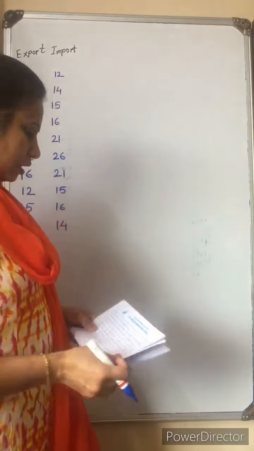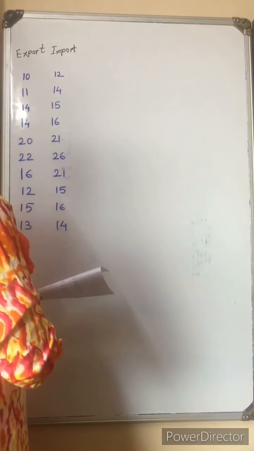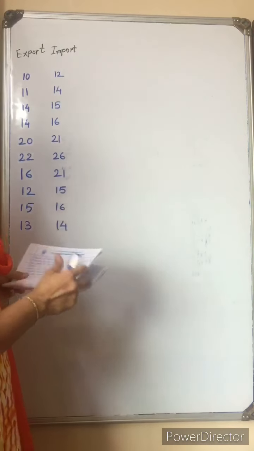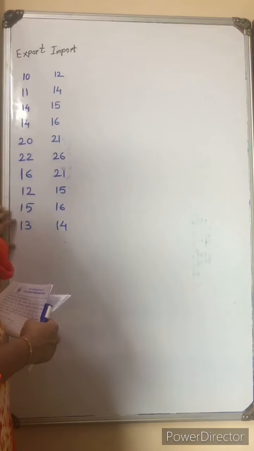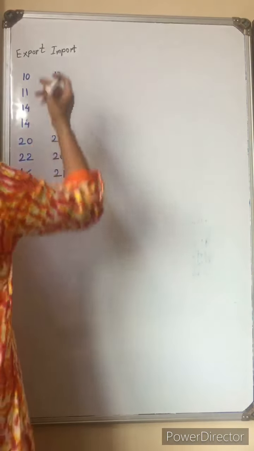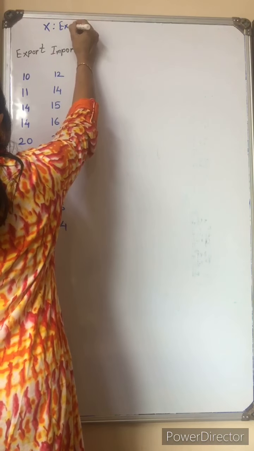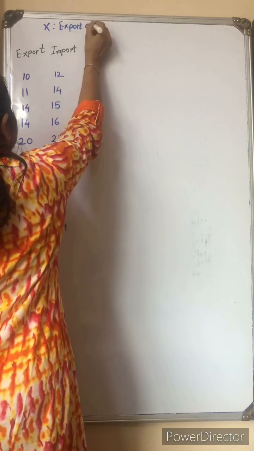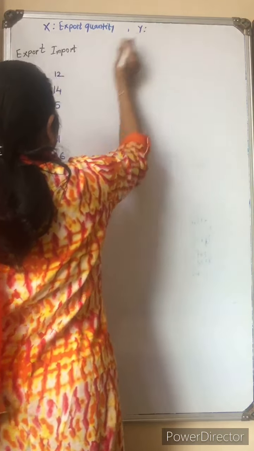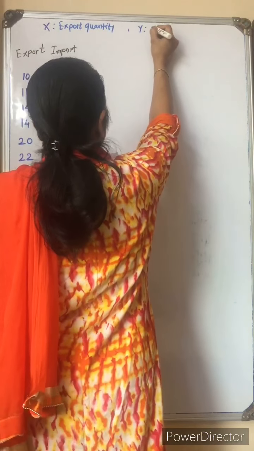So here in this example, the values of import of raw material and export of finished product are given to us. So we mention here x as the quantity of export, and y we consider as the quantity of import.